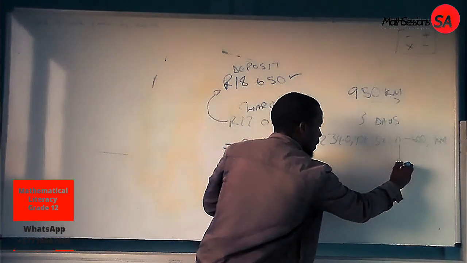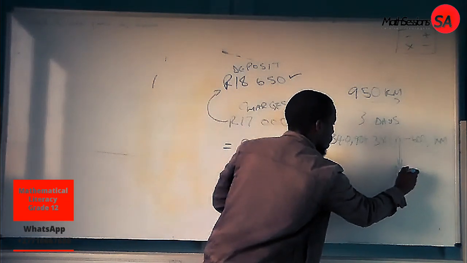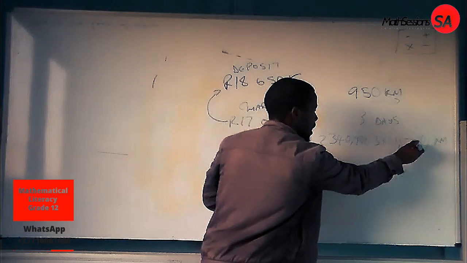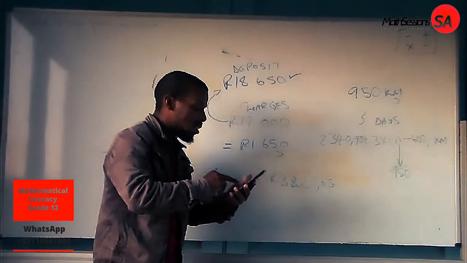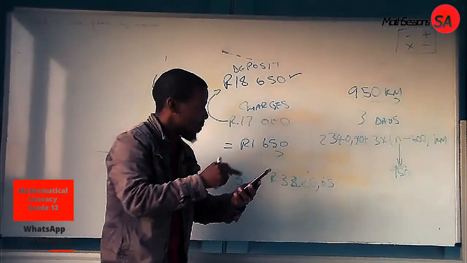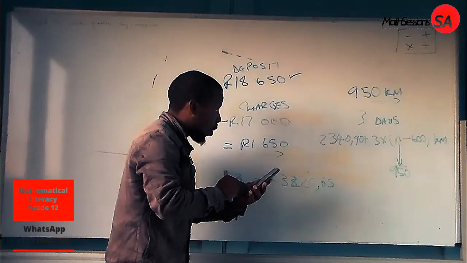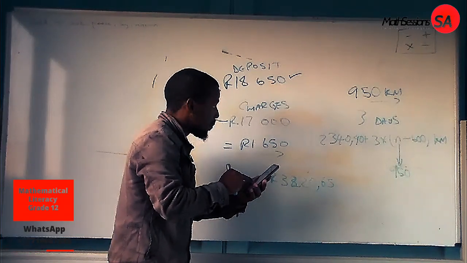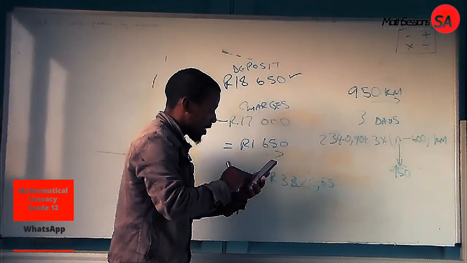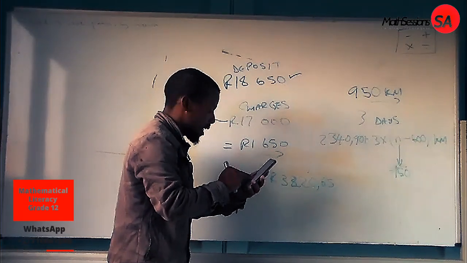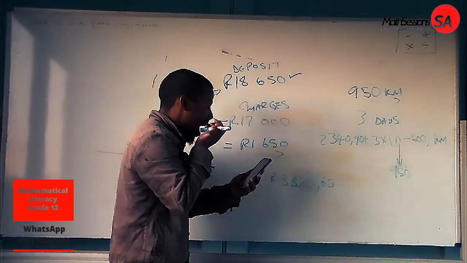Now, we know that n is the number of kilometers traveled. In this case, he traveled 950 kilometers. Therefore, you subtract 600 from the 950. Now, let's see how much the charges are when he traveled 950 kilometers, punching in all the information given there, which is 2340,90 plus 3 multiplied in brackets 950 subtracted by 600, close the bracket.